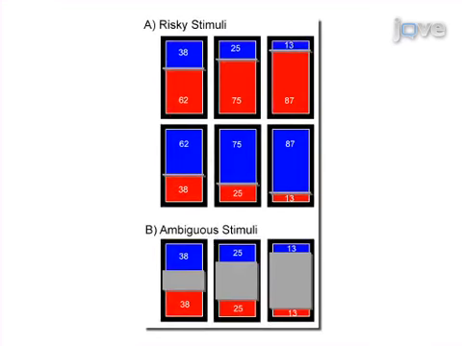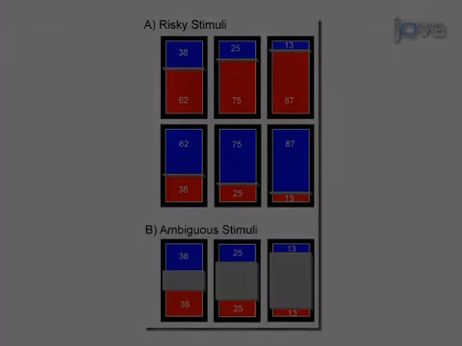The first step in this protocol is to design the visual stimuli representing risky and ambiguous choices to be presented while scanning. Use images, such as those seen here, to represent